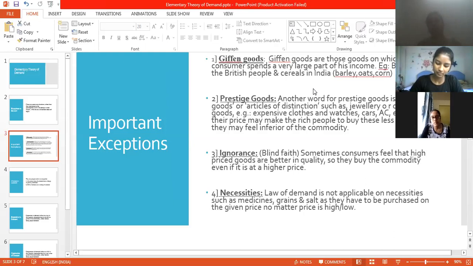See why they're giving an example of British or US. Normally they don't eat chapatis and tortillas. They have more consumption of bread. So the main consumption of commodity out there is bread. The main consumption of commodity over here in India is rice. We have chapati.